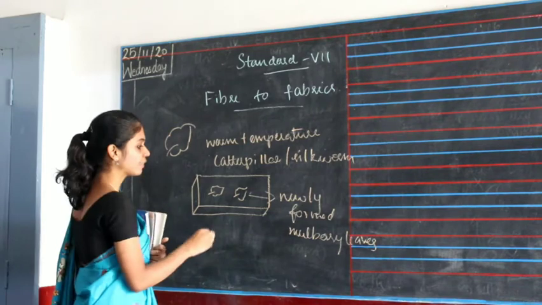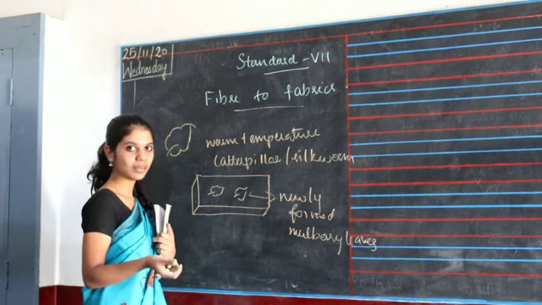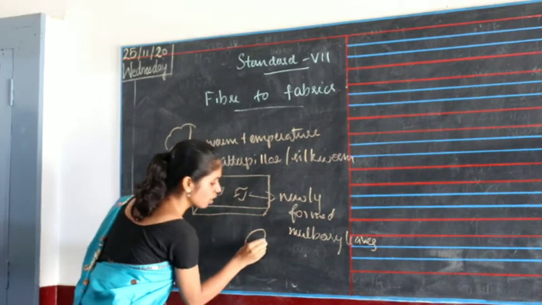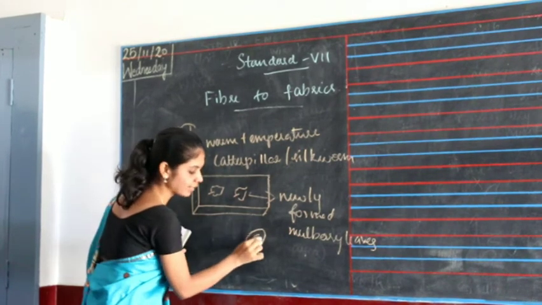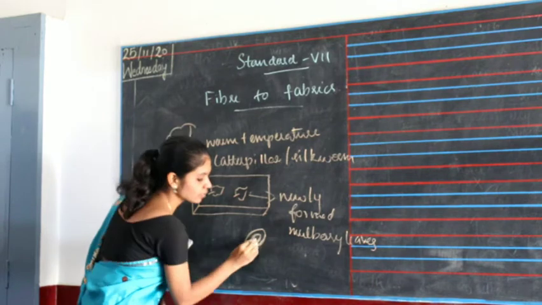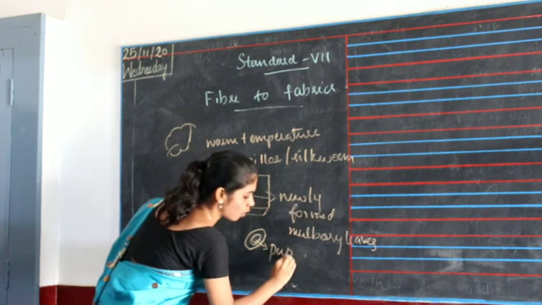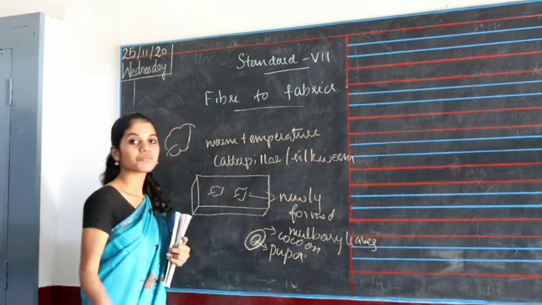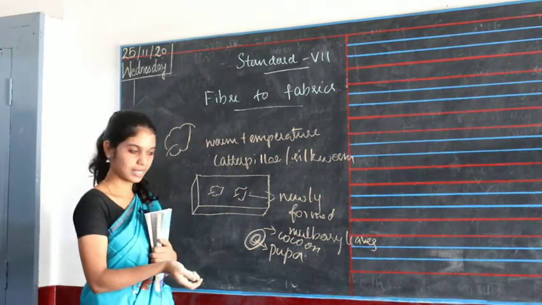Then they grow bigger and form a cocoon all over them, covering their whole body. The inside thing is called the pupa and the outside cover is called the cocoon. From the cocoon only we obtain silk.